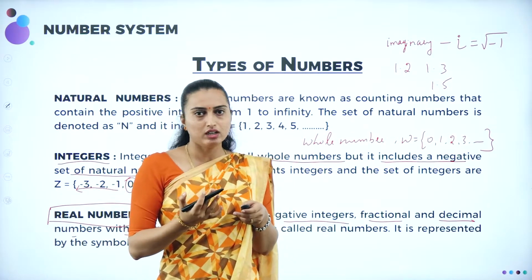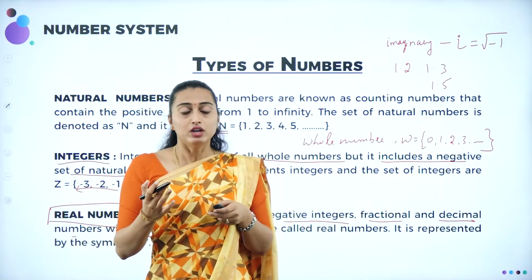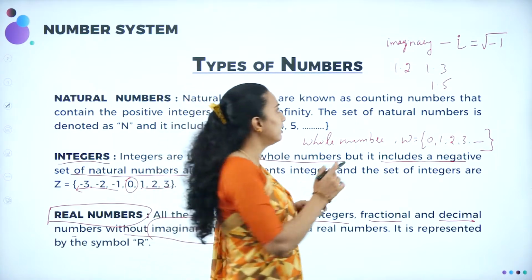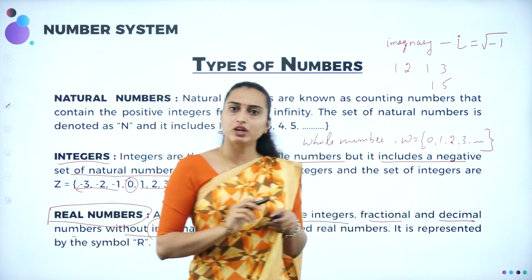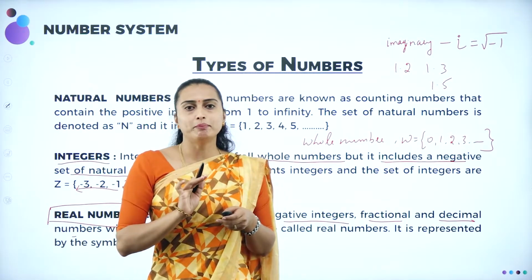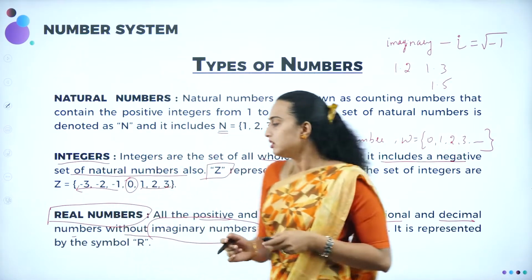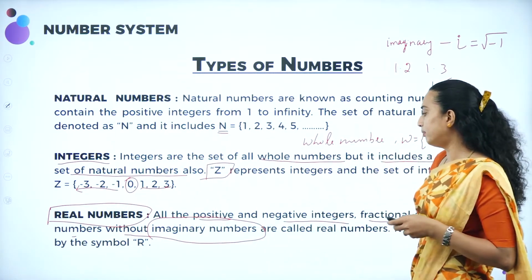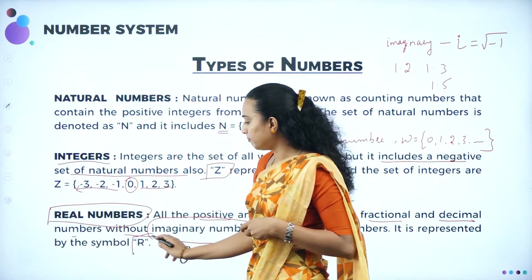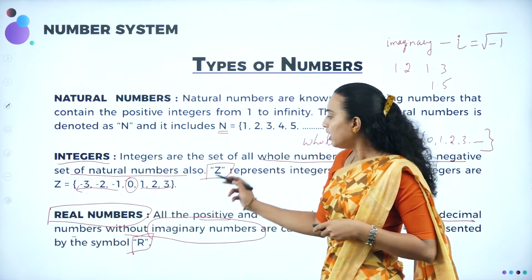But you have never come across the square root of a negative number. You will study the square root of a negative number under the imaginary numbers, that means under the complex numbers. Real numbers are represented by the capital letter R. This you have to remember.